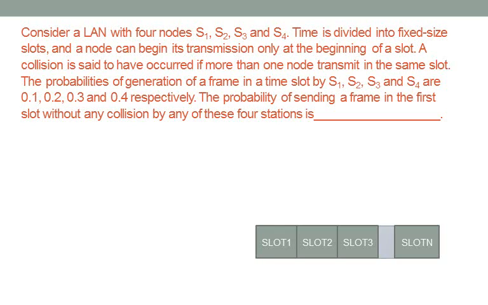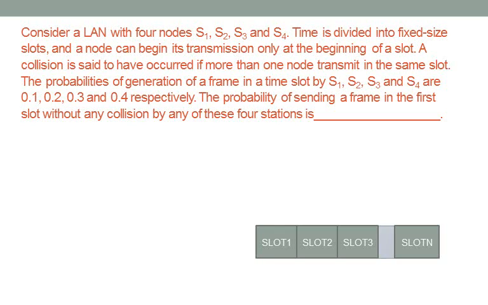A collision is said to have occurred if more than one node transmits in the same slot. Now we can say that a collision occurs when more than one station is going to transmit data in the same slot. And we have also probabilities given over here. The probabilities of generation of a frame in a time slot by station 1, station 2, station 3 and station 4 are 0.1, 0.2, 0.3 and 0.4 respectively.